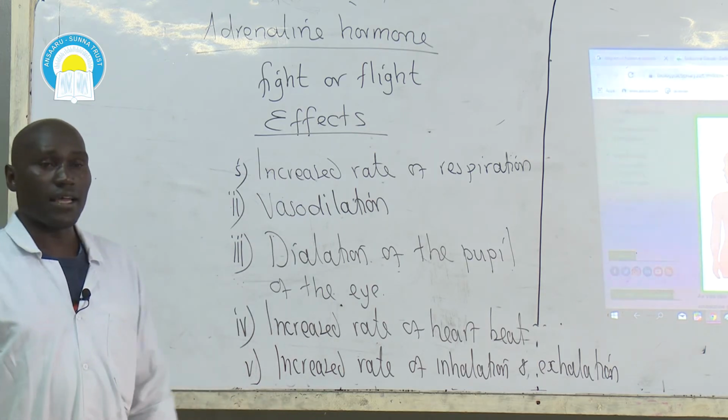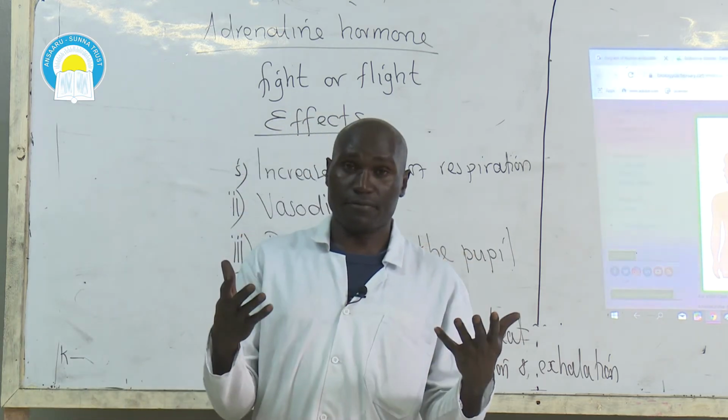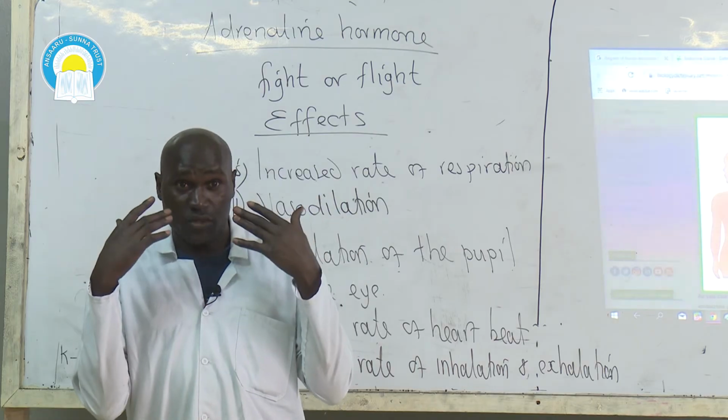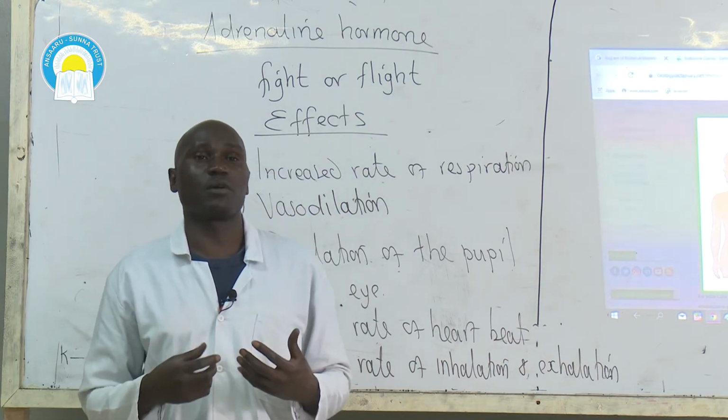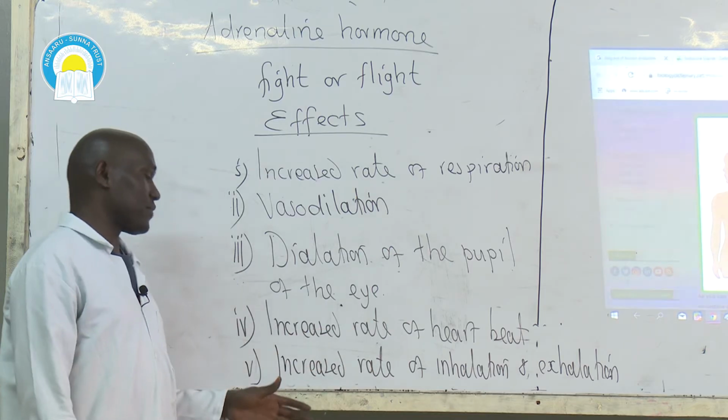Dilation of the pupil of the eye. The pupil of the eye will dilate, making enough light from different objects to enter into the eyeball for the individual to be able to see the enemy or direction of flight clearly.